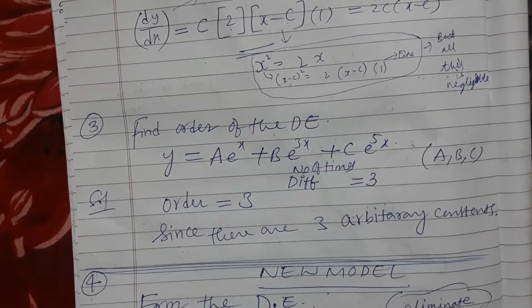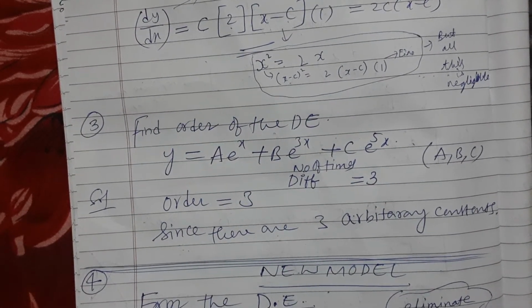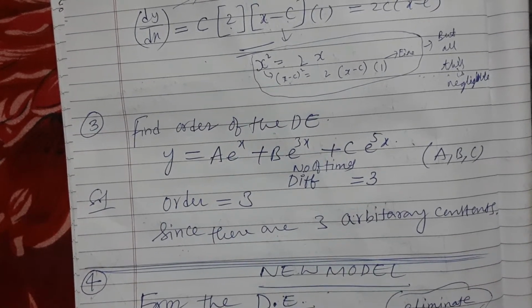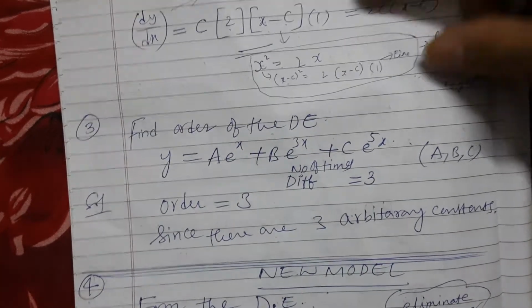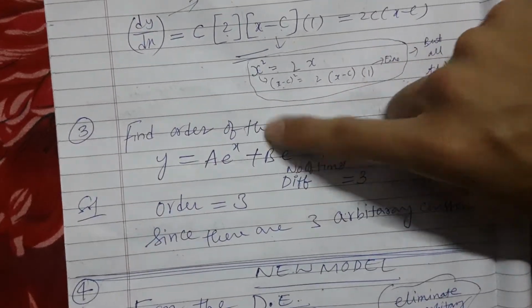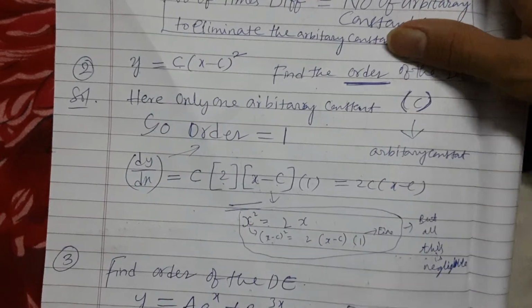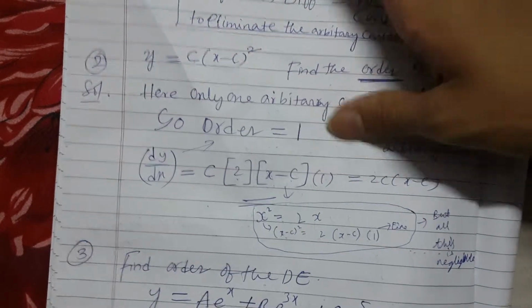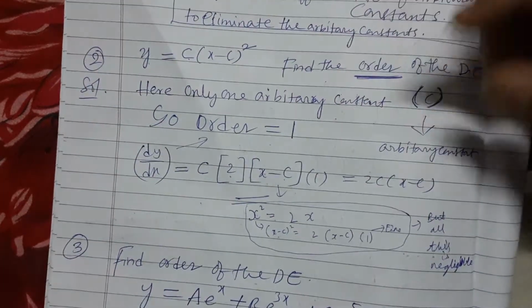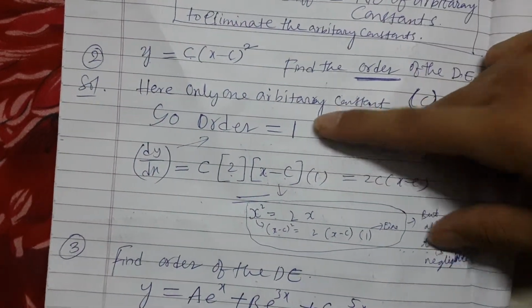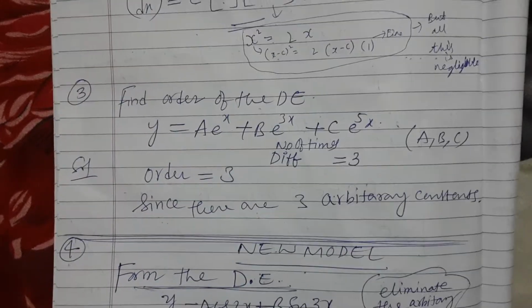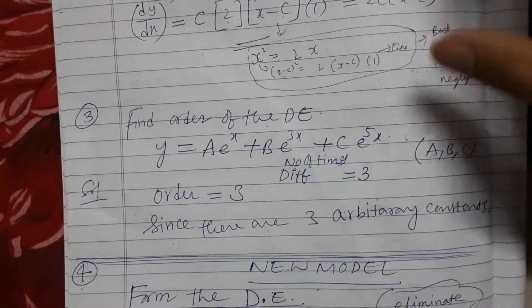How do we know the order directly? We did not differentiate, but we don't need to. Why do we need to? Here something complicated is there. Do you want to do differentiation for that? No need. Here you can do it: it is one time, and you can say the order is 1 because there is 1 arbitrary constant. If you want, you can do that. But here it is 3 times.